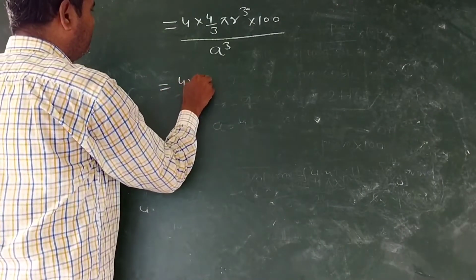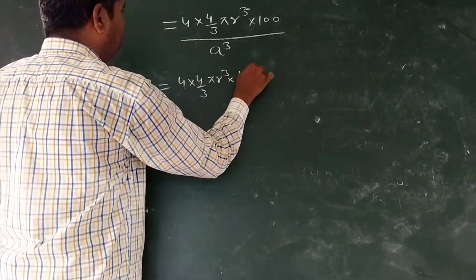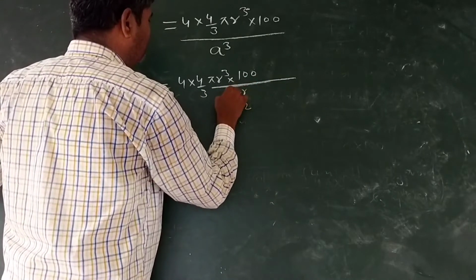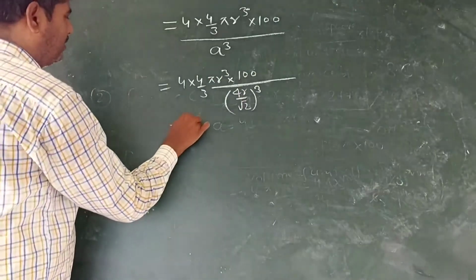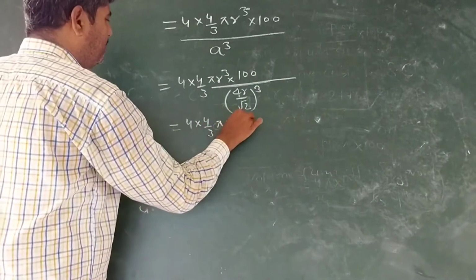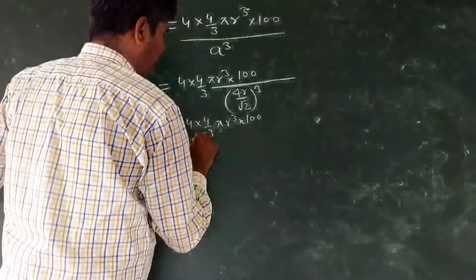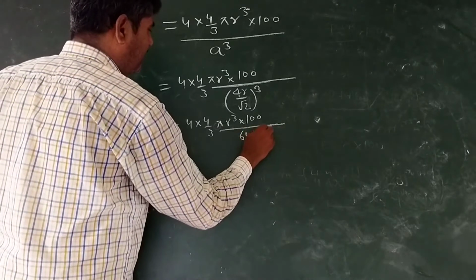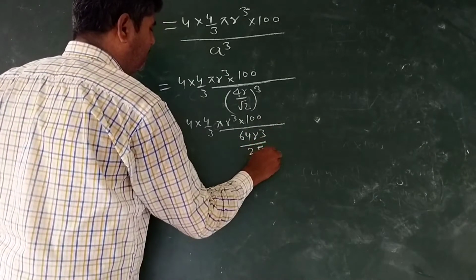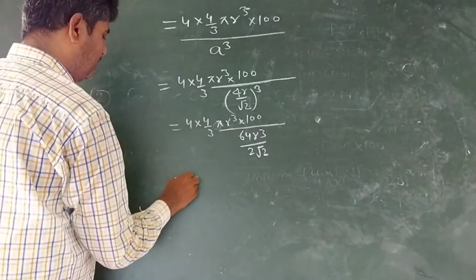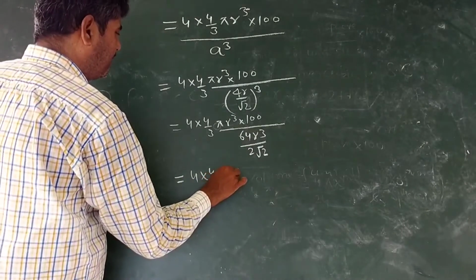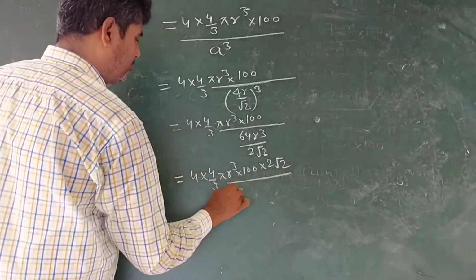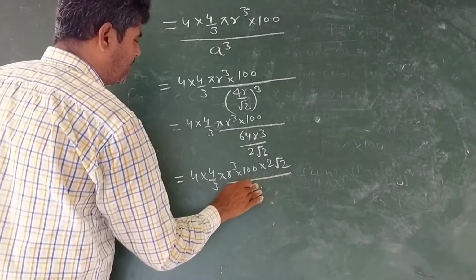Thus 4 into 4 by 3 pi r cube into 100 upon 4r upon under root 2, whole cube. 4 into 4 by 3 pi r cube into 100 upon 64 r cube upon 2 under root 2. 2 under root 2 will go in the numerator. 4 into 4 by 3 pi r cube into 100 into 2 under root 2 upon 64 r cube. R cube cancels.